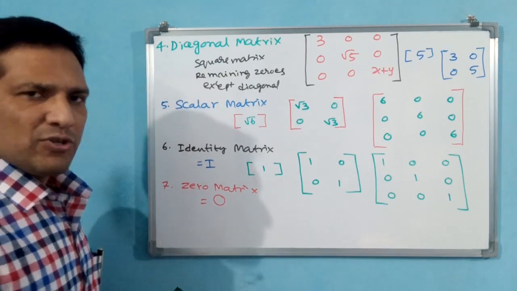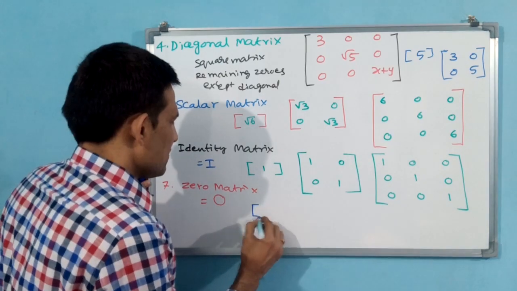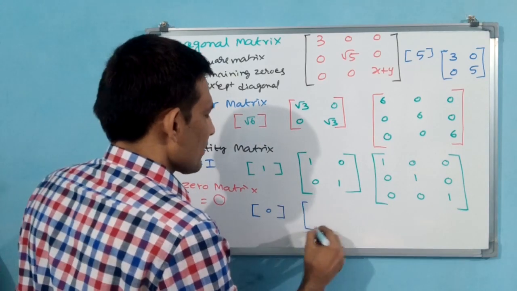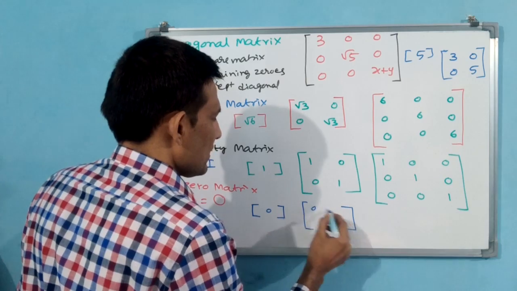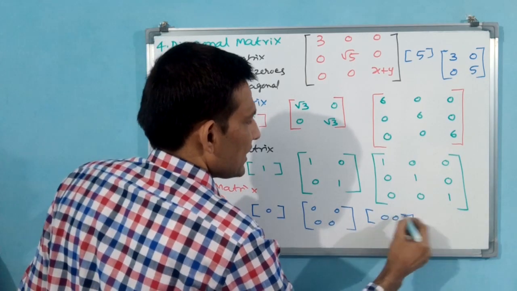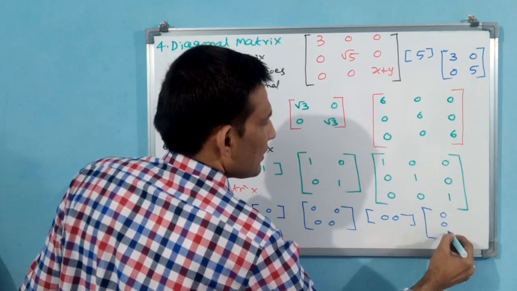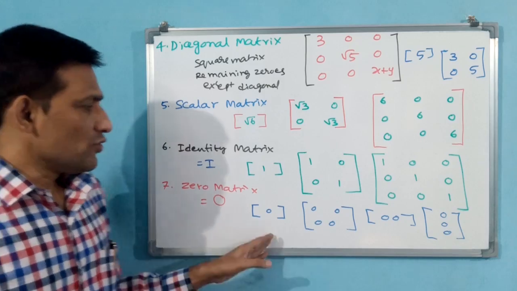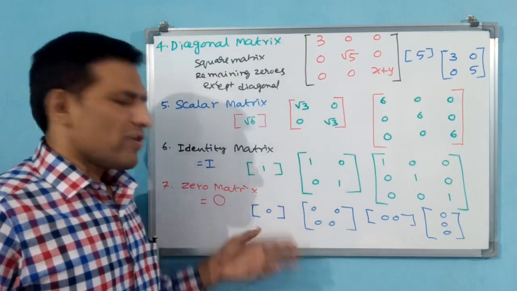What will be a zero matrix? You see here, this is O. Zero matrix may or may not be a square matrix.